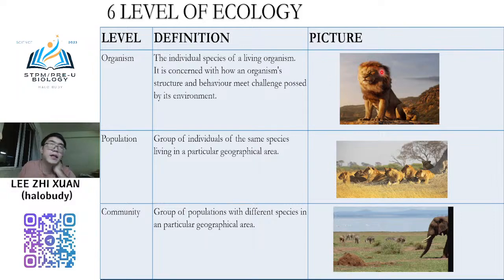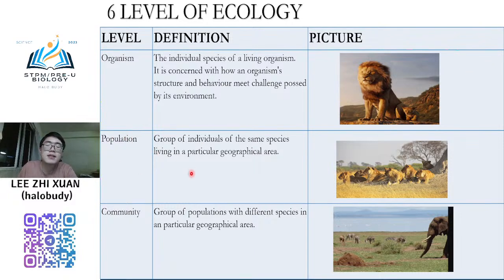For example, a human, a lion, a tiger: only one tiger, one human, one lion. So they are different types of organism. It is a concern how an organism's structure and behavior meet challenges posed by its environment. It is one type of species. And then if there are many organisms gathered together in one particular geographic area, it is known as population.